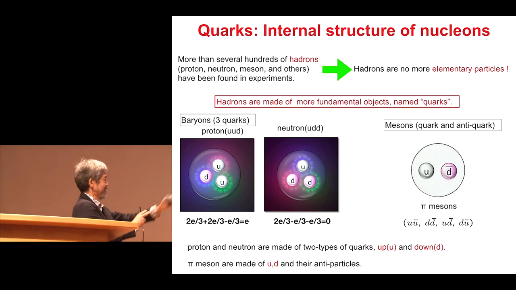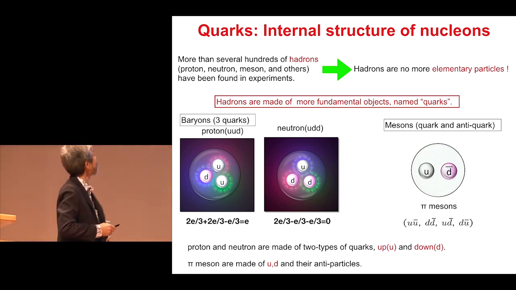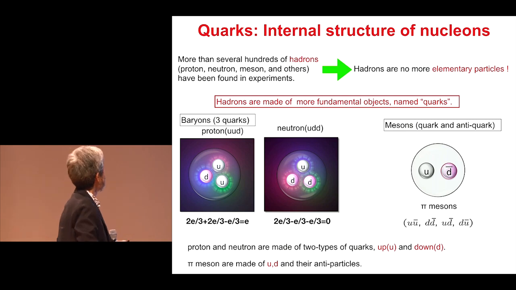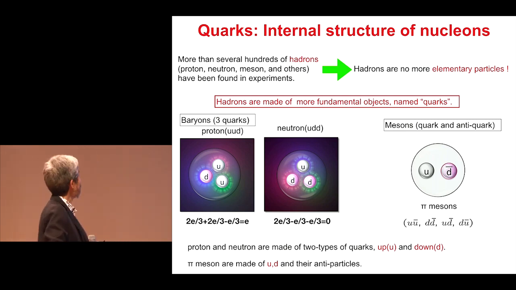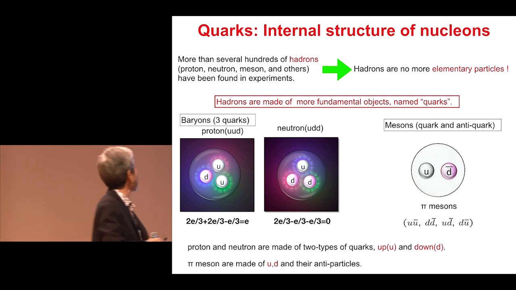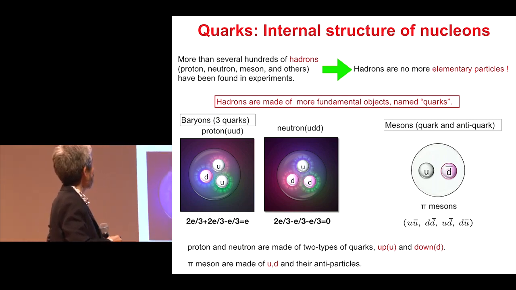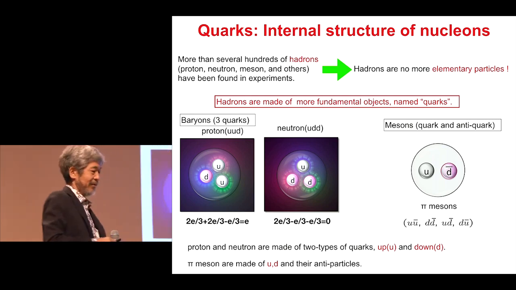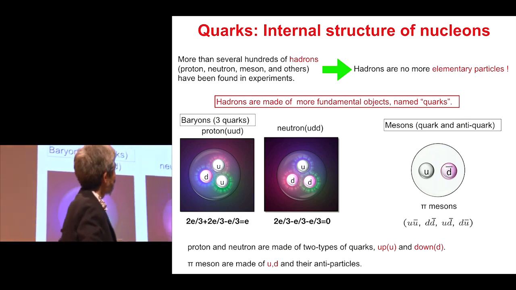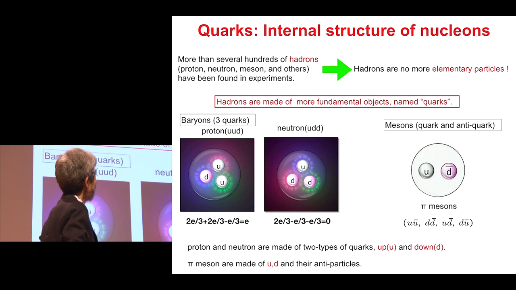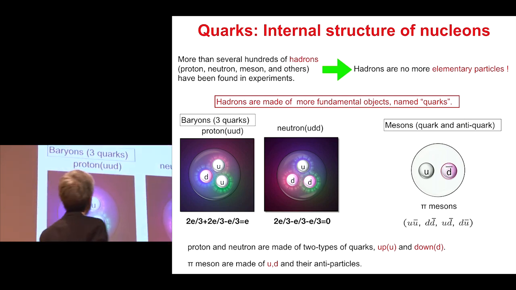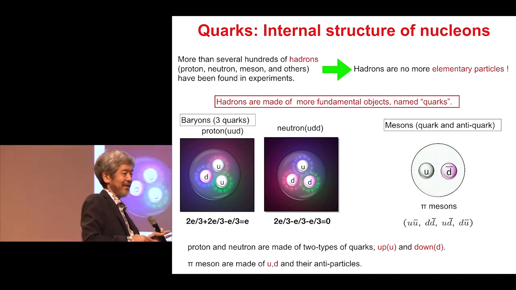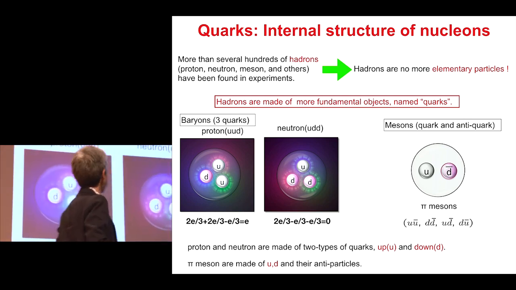That is my next topic, and that is the internal structure of the nucleons. After Yukawa, more than several hundred hadrons were found in experiment. A hadron is a proton, neutron, meson, and others. Therefore, hadrons are no longer elementary particles. But in Yukawa's time, only proton, neutron, and electron were known, so he thought they were elementary. But now it's not elementary.